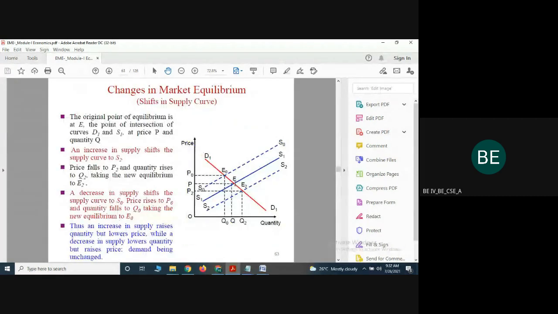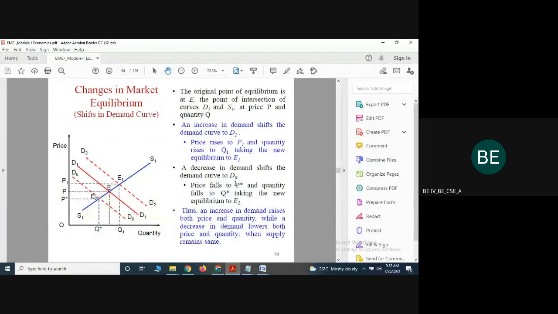Previously, we have seen that from the supply point of view. Next, we are going to talk about the equilibrium point in the demand.